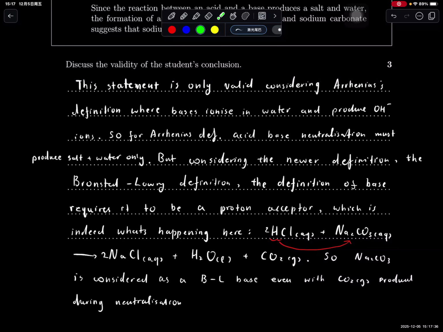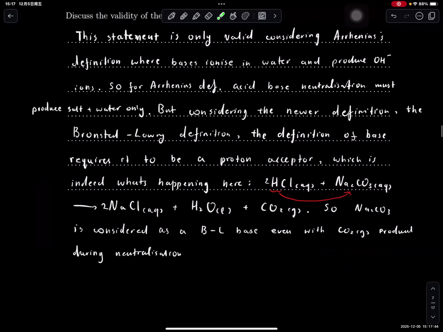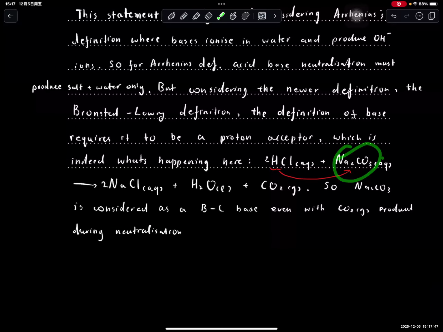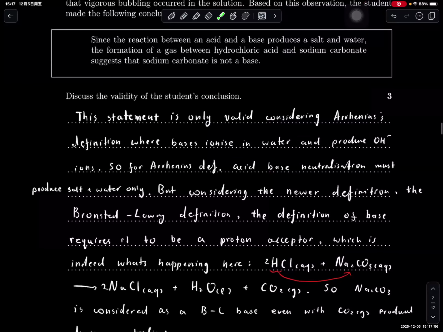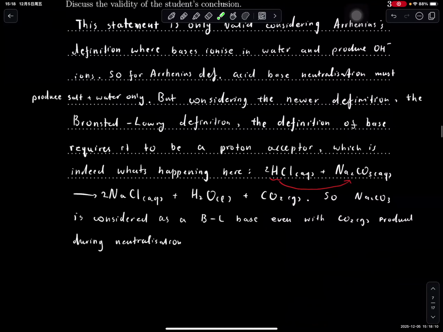In that case, this reaction is HCl donating a proton to your sodium carbonate. So sodium carbonate is actually considered a base, and together they undergo a neutralization reaction. So this reaction is considered a neutralization, and sodium carbonate is considered a base. The student's statement, based on the gas being produced, is inaccurate. So yeah, this is the question. The key here is to compare the Arrhenius definition and the newer Bronsted-Lowry definition.